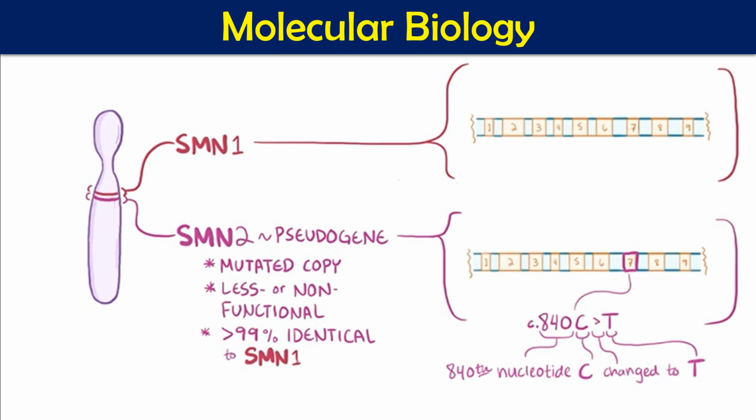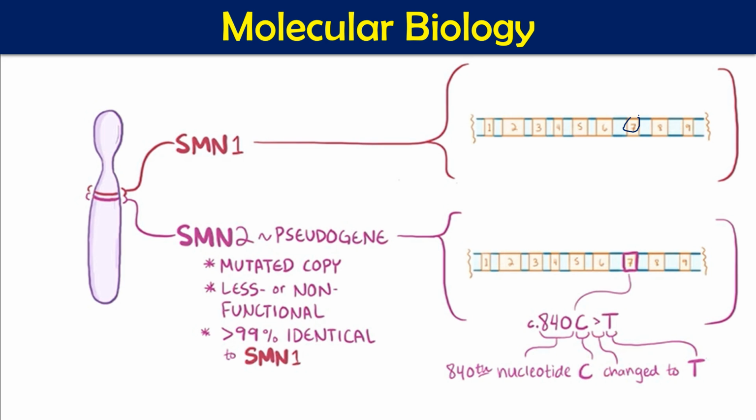Normally in our body, on chromosome number 5 we have the SMN1 gene. This SMN1 gene normally produces SMN protein. Here we have different introns and exons, and especially the 7th intron is going to be affected. Normally we also have copies of a similar gene, called SMN2, which is a pseudogene, normally the mutated copy of SMN1.